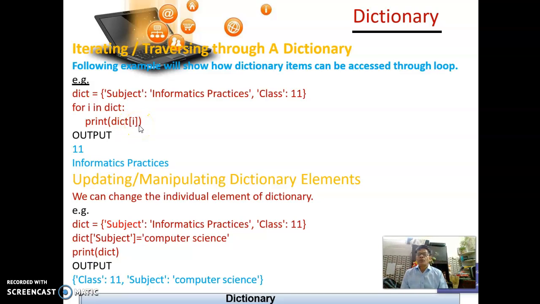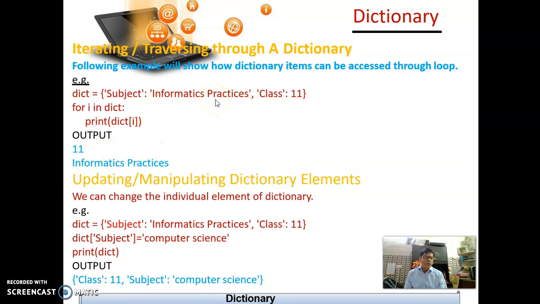So what will happen in that case? You can see that for i in dictionary, the first value of i is subject, the second value of i is class. So first the subject will go there. Now you are putting that subject as a key here. You just see dictionary dict and then i, that is subject. So dict subject, what is the value of that one? Informatics practices. And what is dict class? 11. So it has come 11.